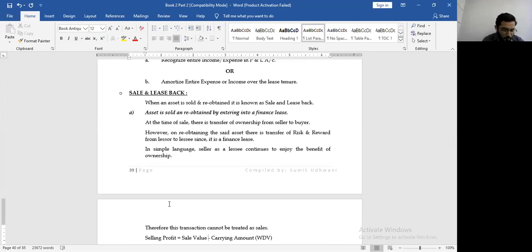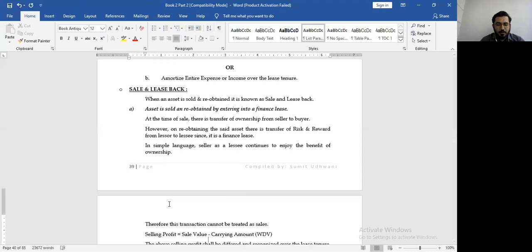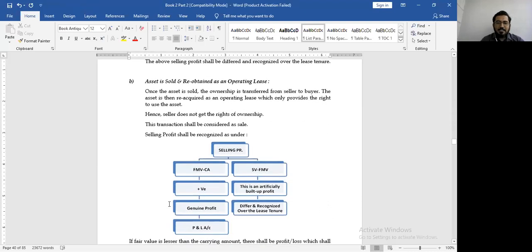I would like to add one more point over this. Selling profit or selling loss, whatever it is, you will defer and amortize over the lease tenure. That is one doubt which was asked to me, and I'm again repeating that for you: selling profit or selling loss, both will be deferred and amortized over the lease tenure. If you obtain the asset back as an operating lease, then you get only the right to use. You do not get the ownership rights in that case.